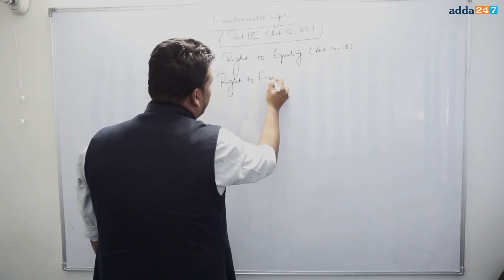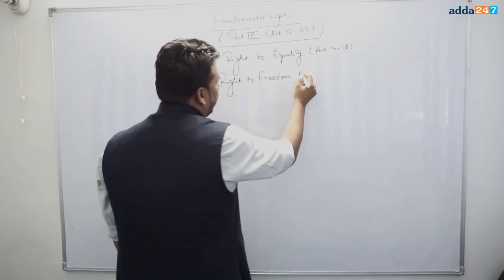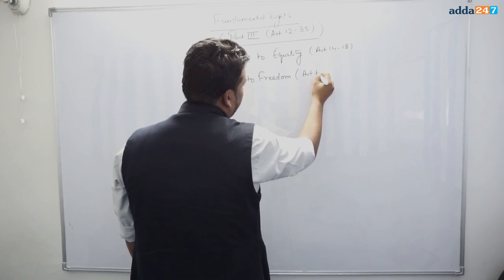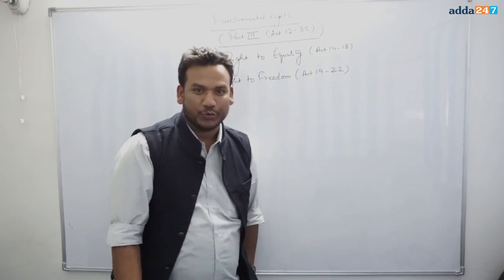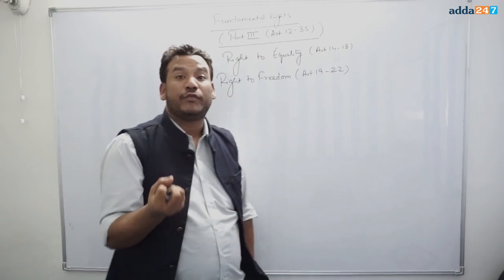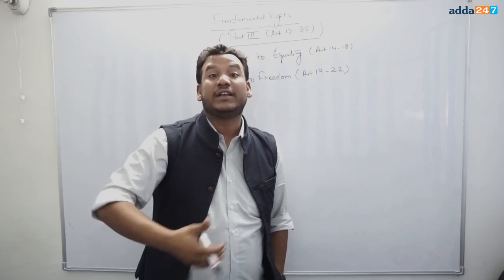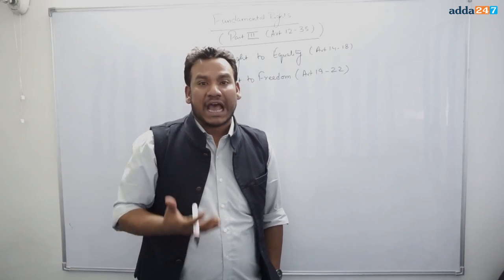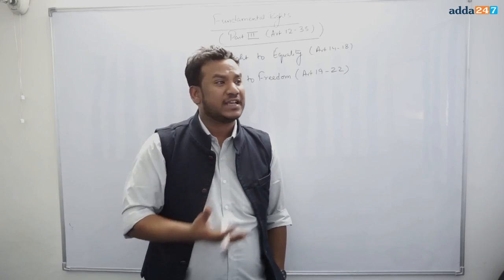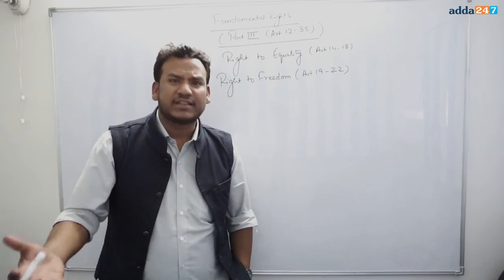The right to freedom is the second fundamental right, which has been mentioned in the Constitution under Articles 19, 20, 21 and 22. A very important right to freedom. Later on in the class, we will discuss the right to freedom. Various types of freedoms have been thoroughly guaranteed by the Constitution to all the citizens of India.